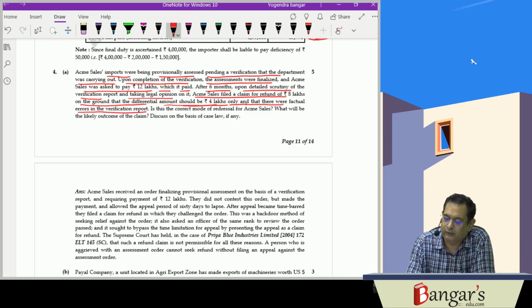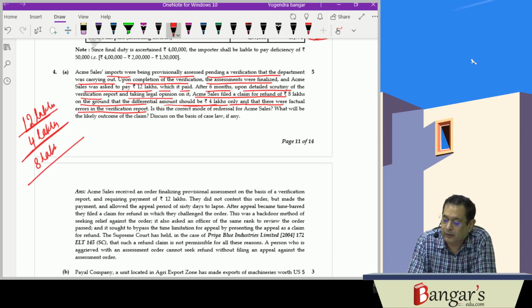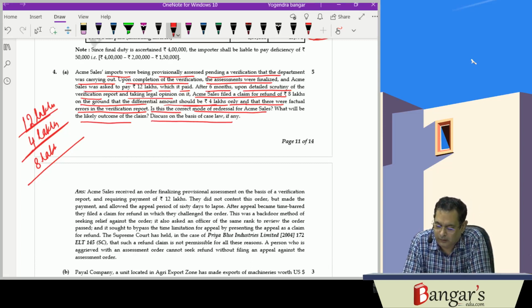What they have said is they have paid 12 lakh rupees, and subsequently they say that only 4 lakh rupees is required to be paid and 8 lakh rupees must be refunded. Then they have made a refund claim. Is this the correct mode of redressal for Acme sales? What will be the likely outcome of the claim? Discuss on the basis of decided case law.